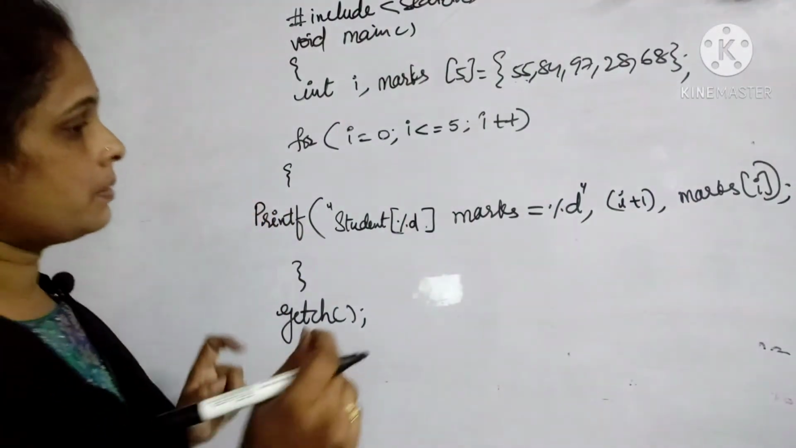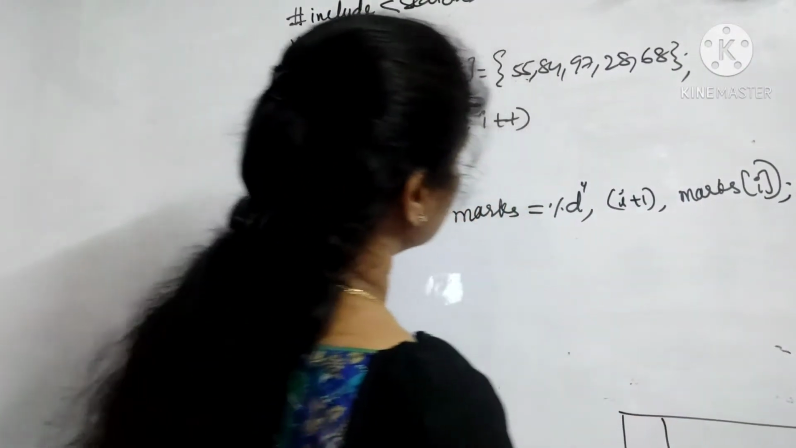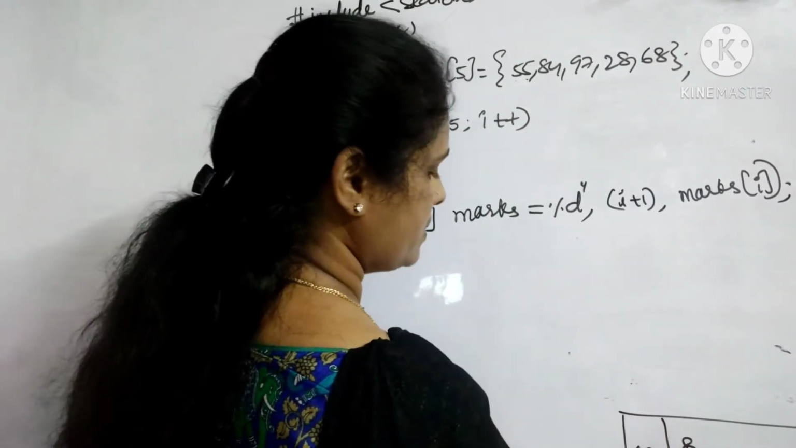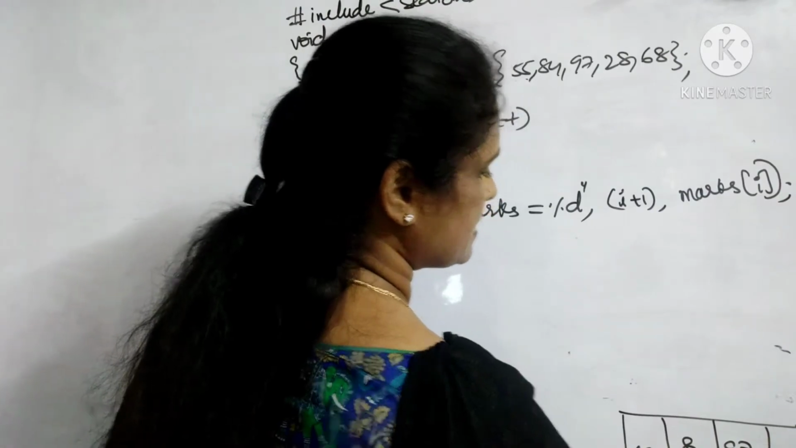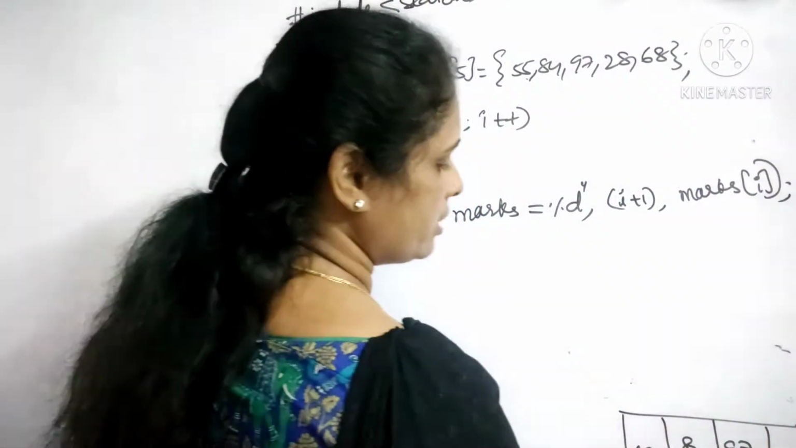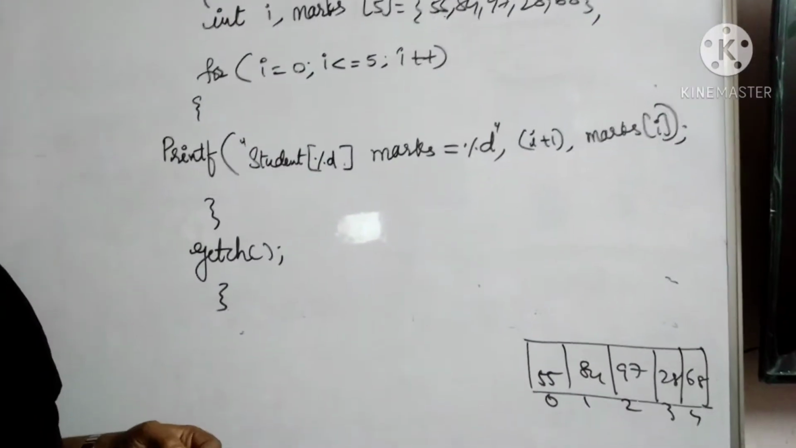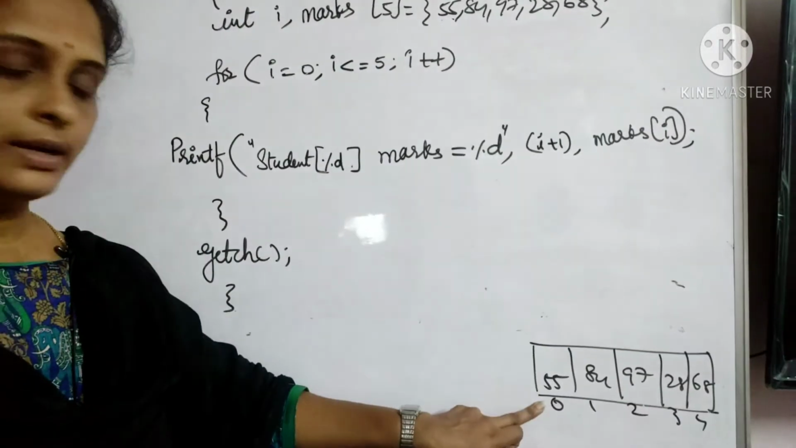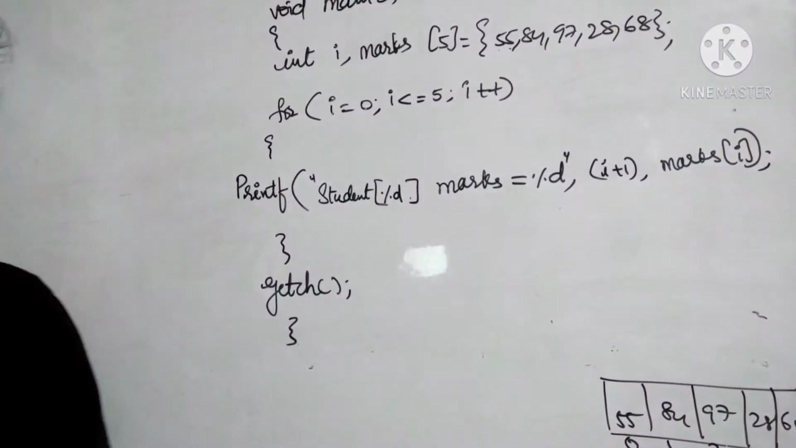Now, let us draw it here. How does it go and store inside the memory? That is 55, 84, 97, 28 and 68 again. Right, and these are stored at 0, 1, 2, 3, 4 positions or locations. So these are stored at 0th position, 1st, 2nd, 3rd and 4th positions respectively.